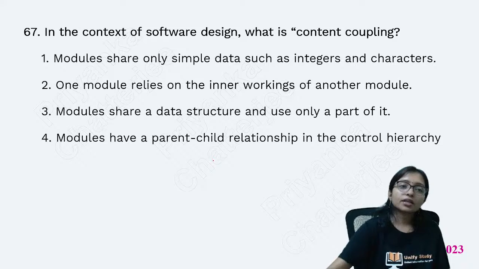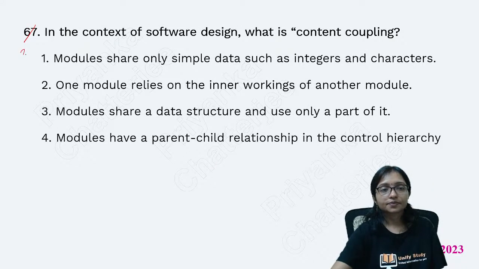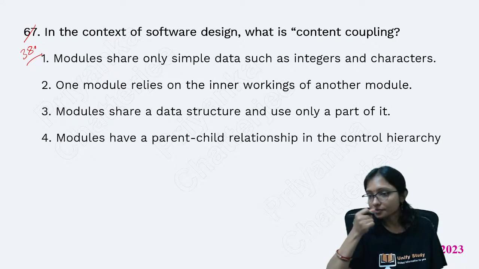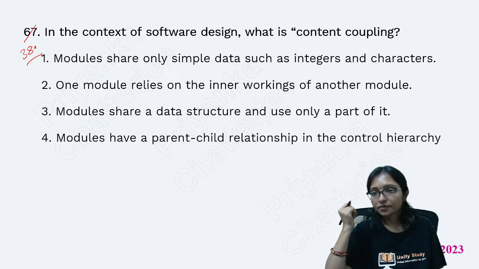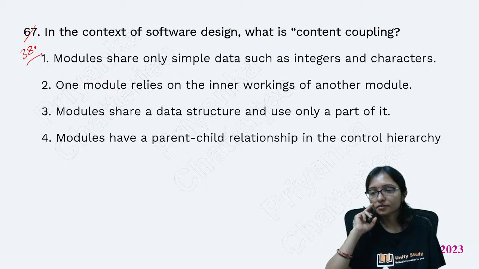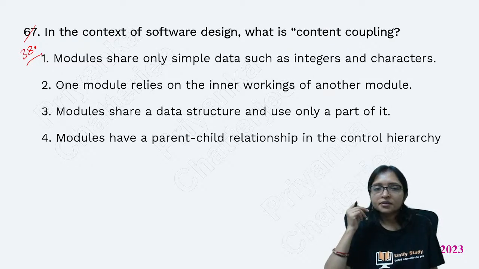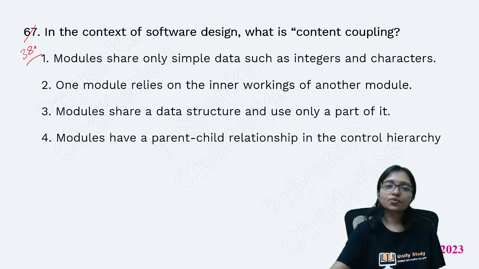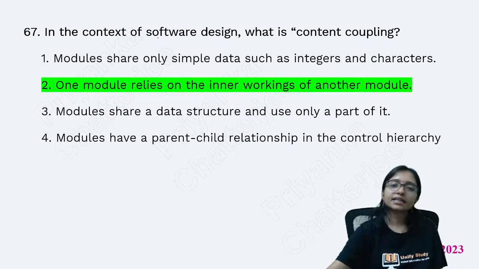Question number 38. In the context of software design, what is content coupling?